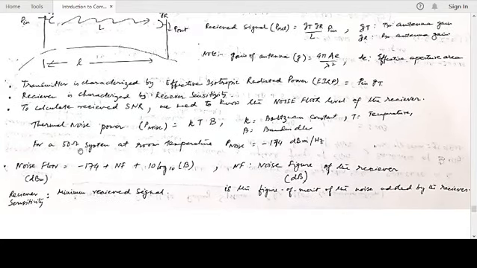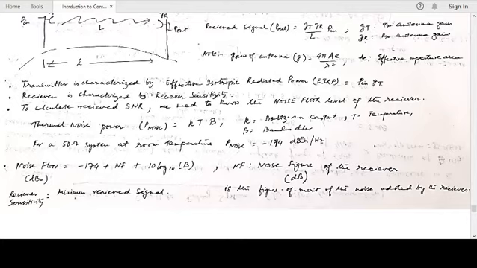P noise. So for a 50 ohm system at room temperature, something like 27 degrees or so, you substitute this value of KT and it comes out to be, per hertz, minus 174 dBm. You recall we just now discussed what is dBm. So 0 dBm means 1 milliwatt of power.